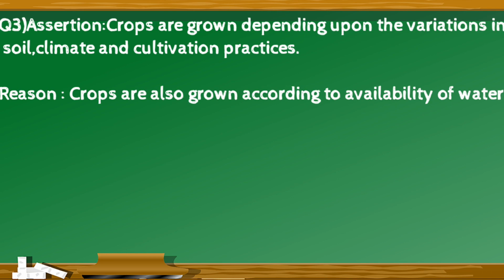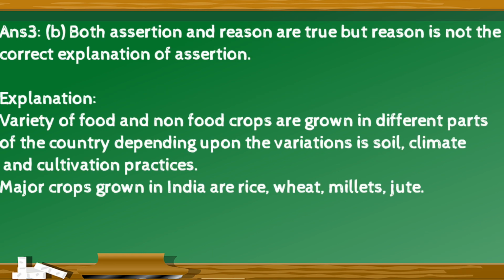Assertion. Crops are grown depending upon the variations in the soil, climate and cultivation practices. Reason. Crops are also grown according to the availability of water. The right option is B. Both assertion and reason are true, but reason is not the correct explanation of assertion. Explanation for this is variety of food and non-food crops are grown in different parts of the country depending upon the variations in soil, climate and cultivation practices. Major crops grown in India are rice, wheat, millet, jute, etc.